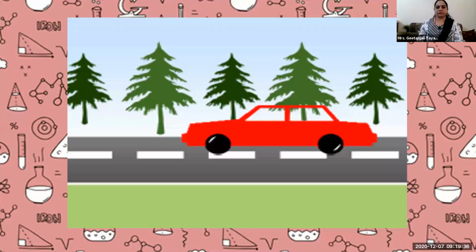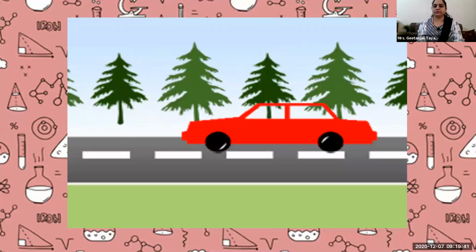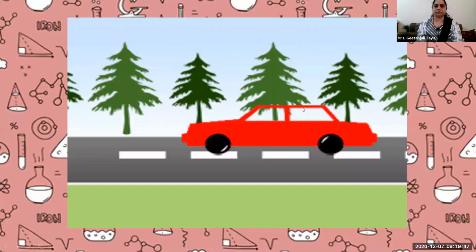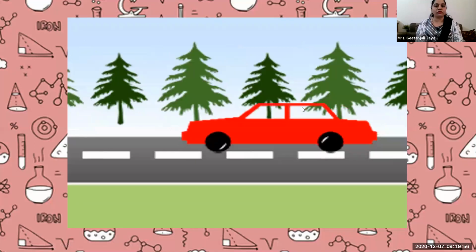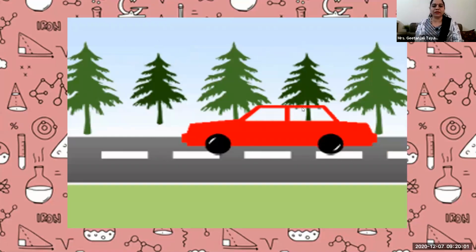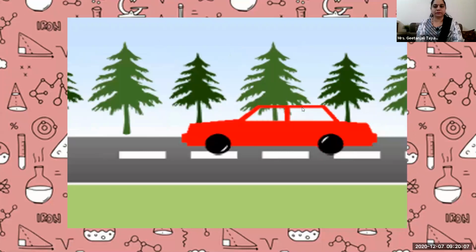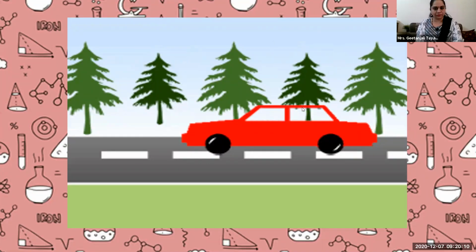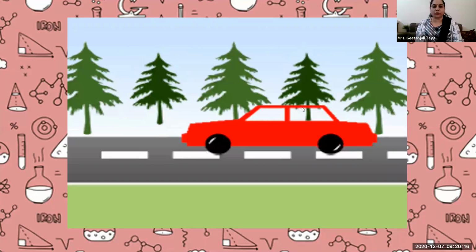Yes, student. Yes, Parth. We feel that we go on the road. Yes, but do you feel that your friend sitting along with you inside the car is moving, or something else is moving or in motion? What do you observe? The trees are moving. Correct. You will feel that trees are moving backward.